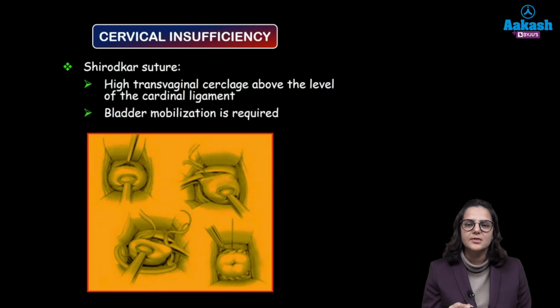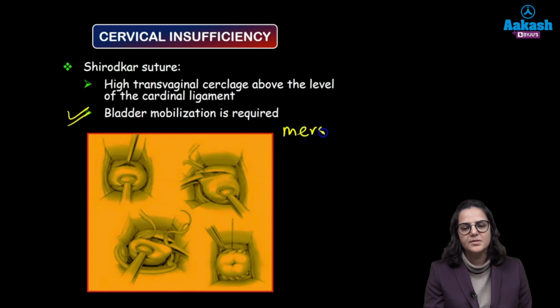So since it is put at a higher level, what do we need to do? We need to mobilize the bladder, as the bladder will also come in the knot. Okay, so this procedure is a little complex and requires bladder mobilization. So here what we're doing, we're giving a slight nick, we're pushing the bladder up, and again we're taking the sutures. The sutures are taken by Mersilene tape this time.